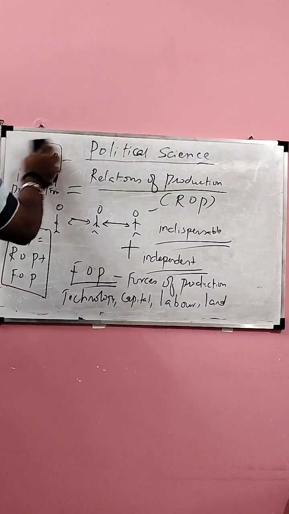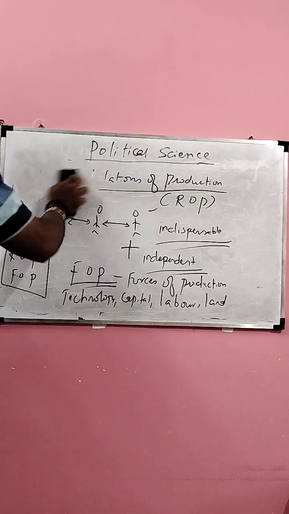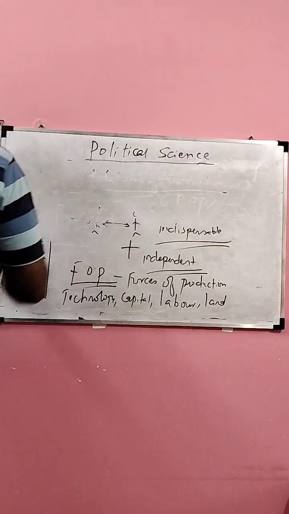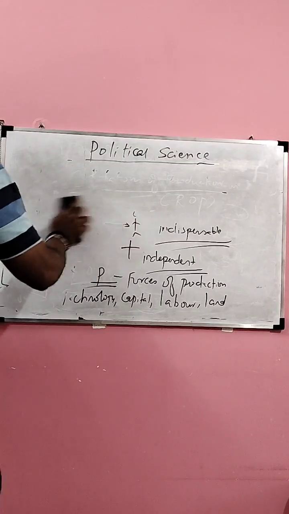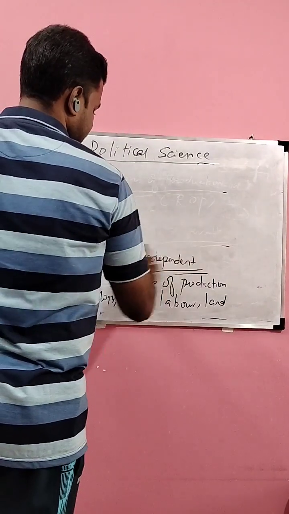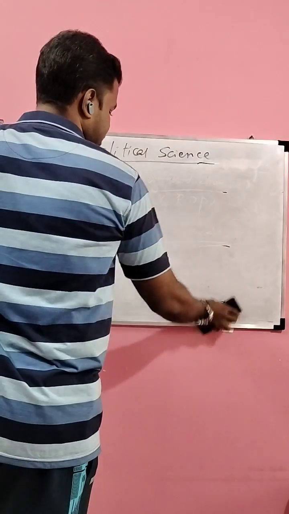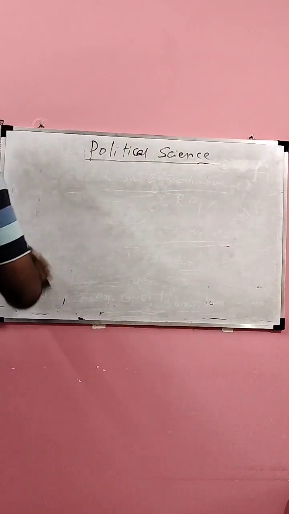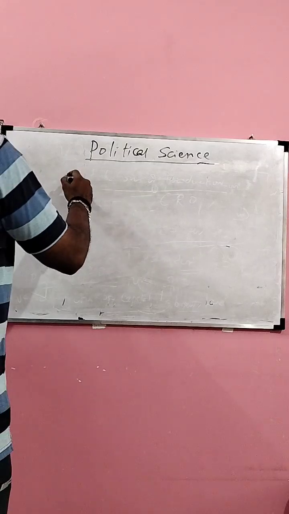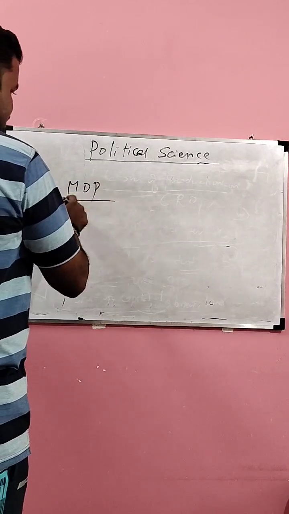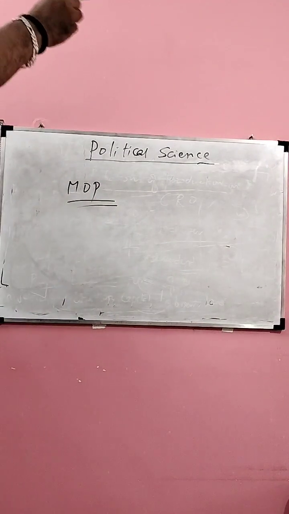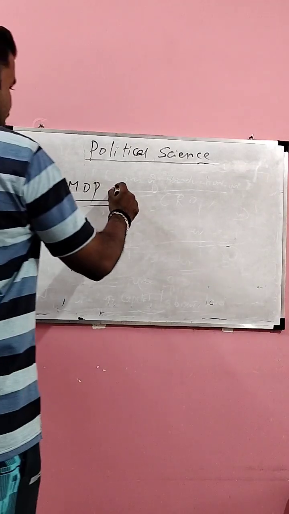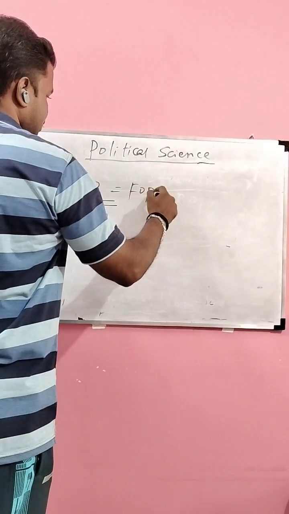But how does the MOP change? This is very important. History is characterized by social change. Social change is characterized by struggle, tension. So MOP is nothing but the stage of history which corresponds to material life. How does it change? Let's see.